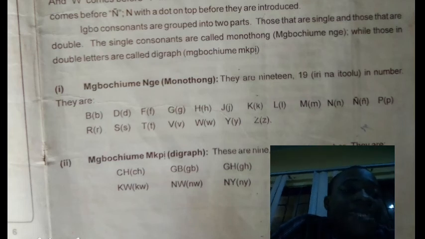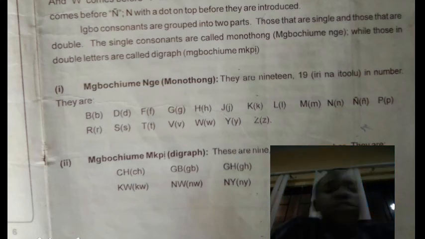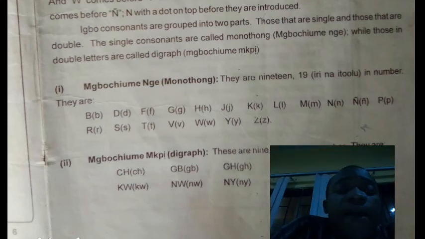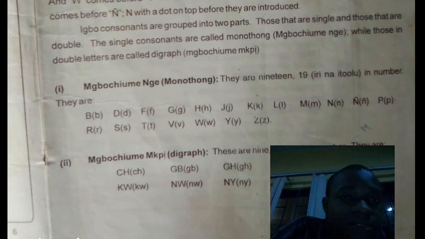If you don't call 9 itoru, you can refer to it as iteyete, as has been said in the dictionary. The monographs, they are 19 in number, which is B, D, F, G, H, J, K, L, M, N, P, R, S, T, V, W, Y, Z. So these are the monographs we have.